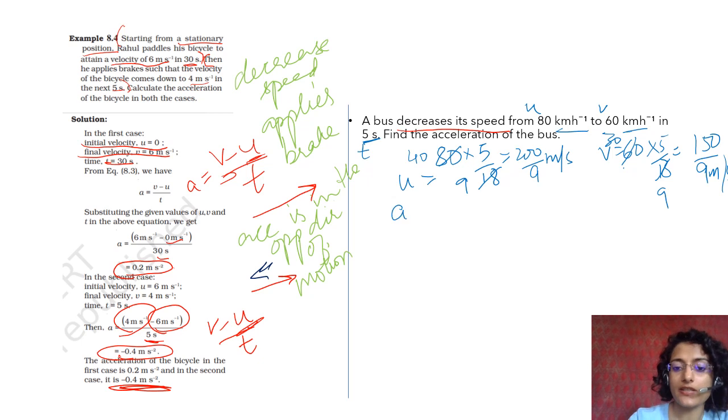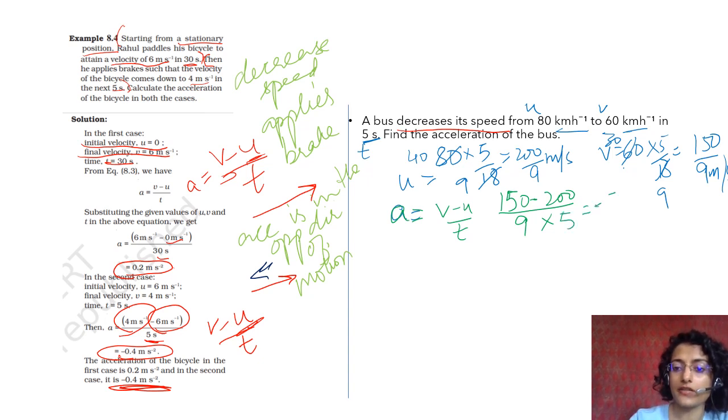So acceleration is v minus u by t, which means 150 by 9 minus 200 by 9, है ना, into t is 5.